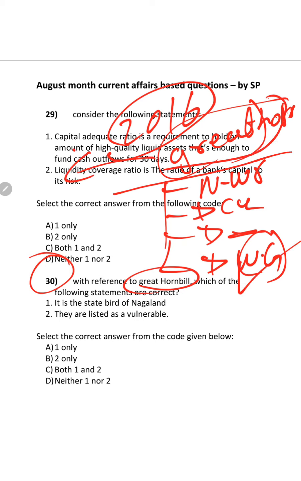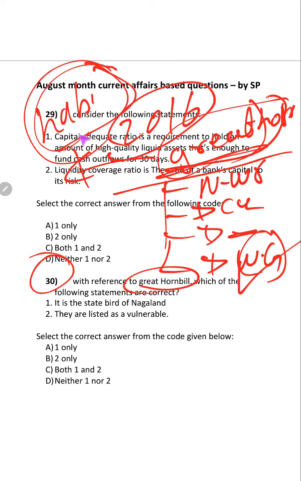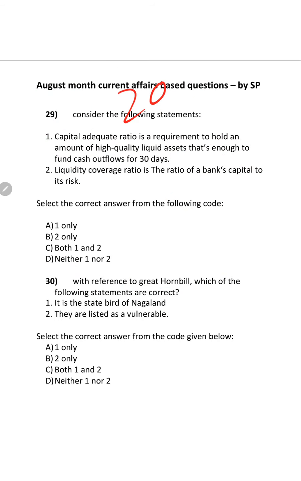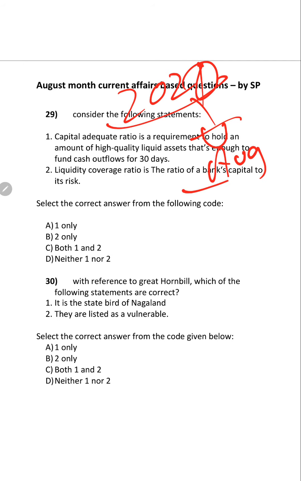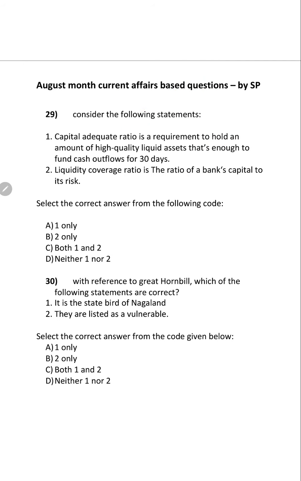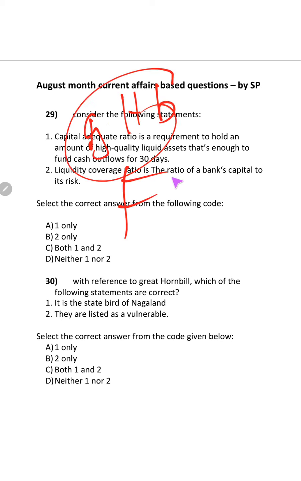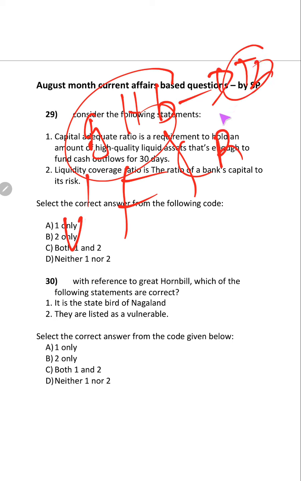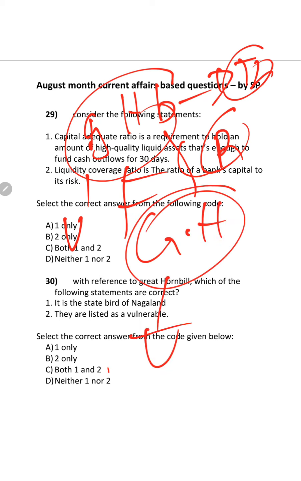Great Hornbill was in news, and because its habitat has been destructing, for the same reason, again it is in news in 2021, again 2020 August. So if UPSC wants to ask, it will go in depth now, whether this great hornbill is endangered or critically endangered or vulnerable or threatened. It may ask like this. Or this great hornbill is a state bird of which state?